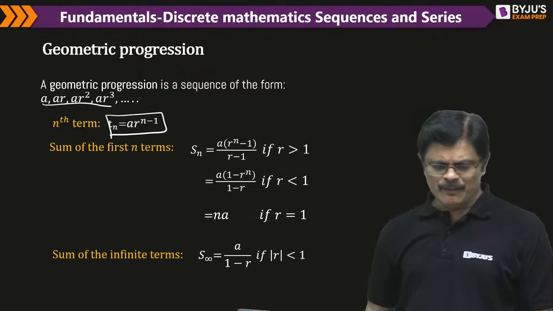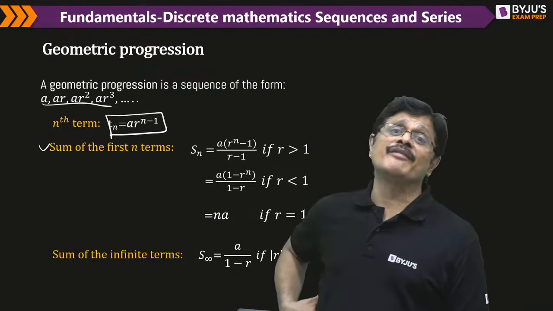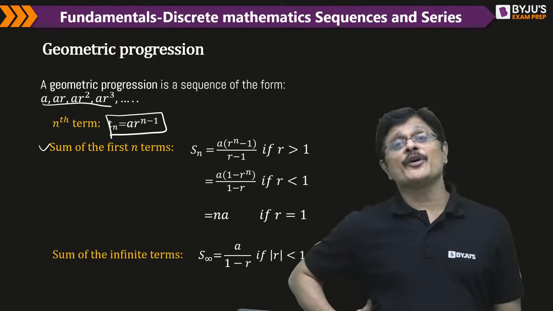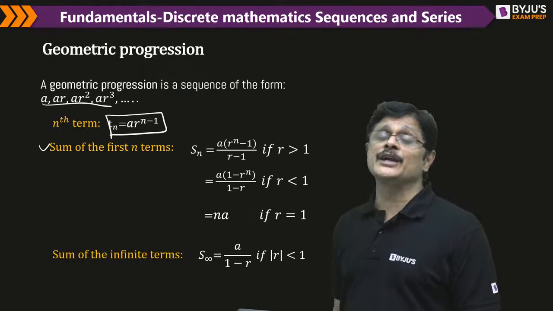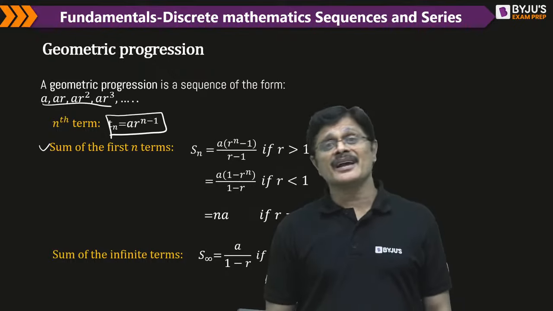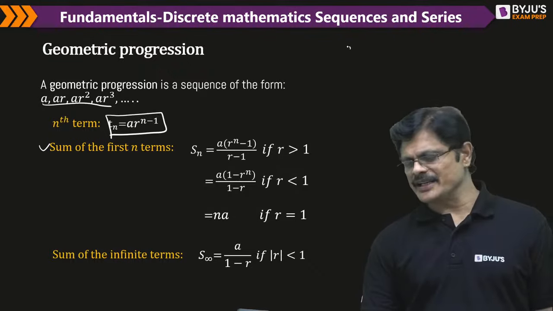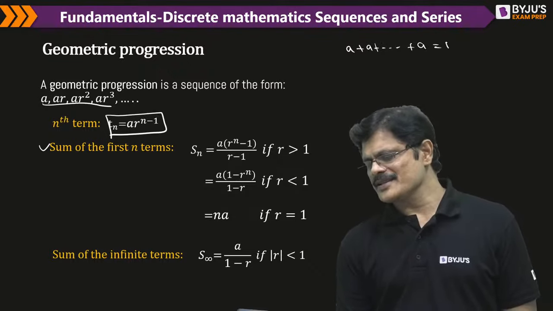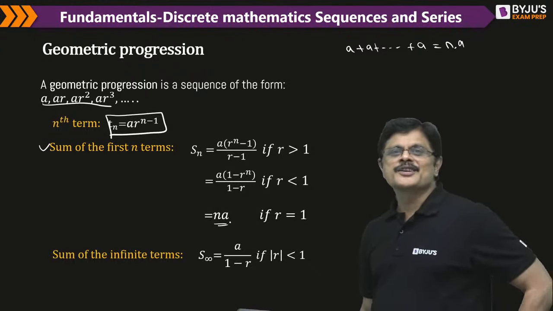And we also have the beautiful formulas for the sum of n terms, and it depends on the value of r. If r value is greater than 1, it is given by a into (r power n minus 1) by (r minus 1). If r value is less than 1, it is a into (1 minus r power n) by (1 minus r). And if r is 1, it is a plus a plus and so on, a, n times. This is n into a. And mostly people ignore this very simple, interesting formula.